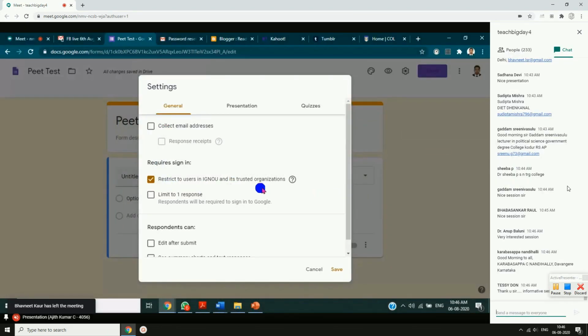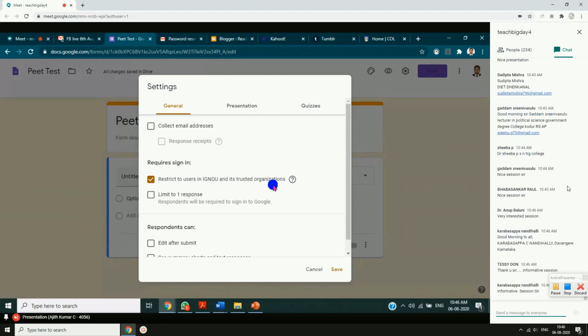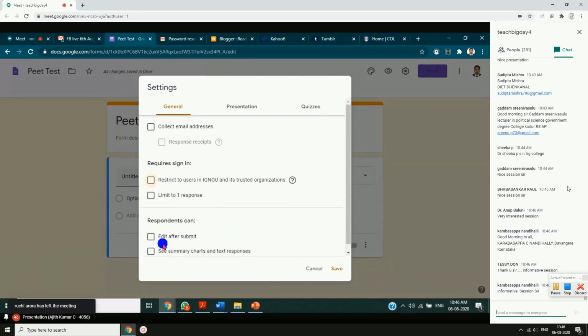Since I am using this Google Form with my G Suite account, it is asking to restrict to users in IGNOU and its trusted organizations. So only those who have an IGNOU Gmail ID, like ignou.ac.in, can take this examination. Otherwise, those who don't have that kind of email will not be able to do that. I want many people to take it, so I don't want to restrict it to IGNOU. I'll just untick that.